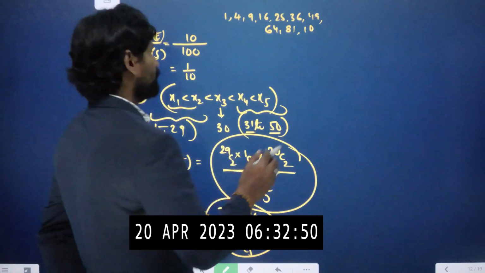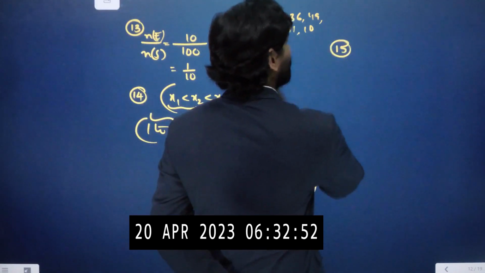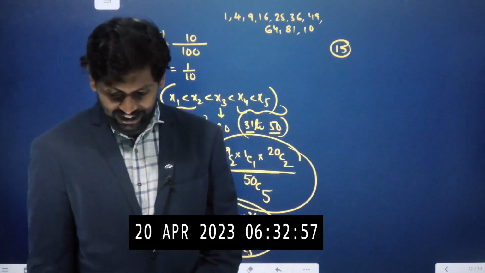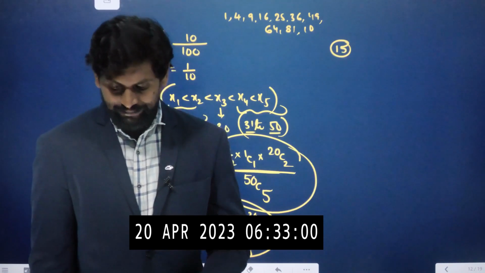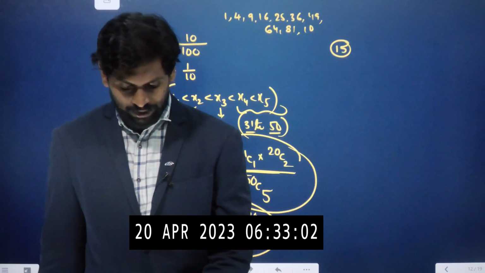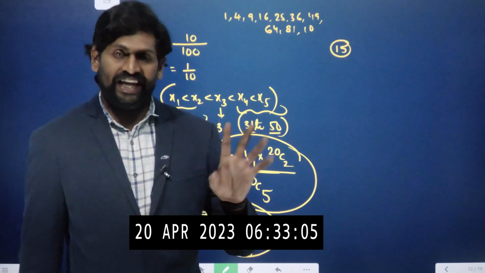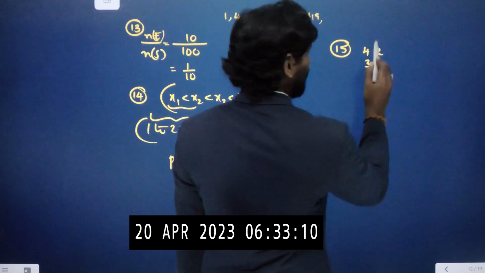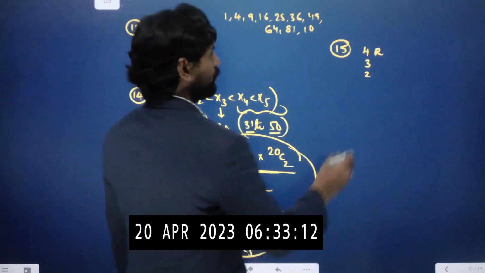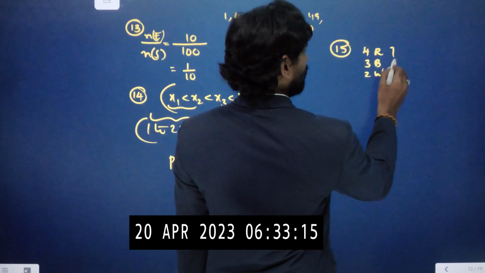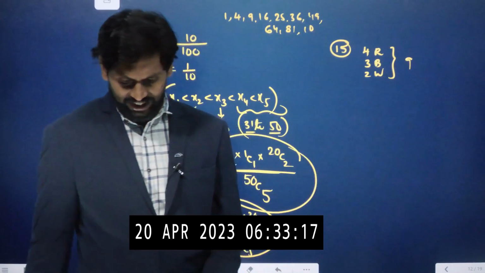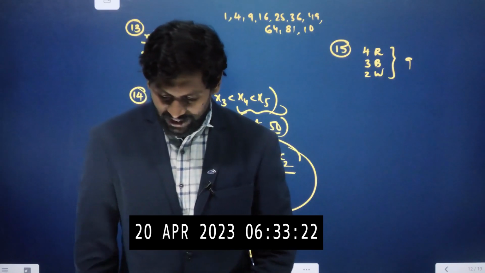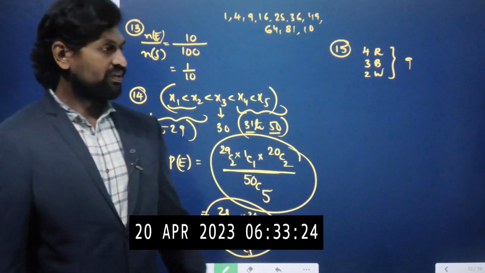Okay? Let us move on to question number 15. A bag contains 4 red color, 3 black color, 2 white color balls. Total how many balls? 4, 3, 2. So nothing but 9 balls are there. Total 9 balls. We need to choose 3 balls at random. The probability of selecting at least 1 white ball.